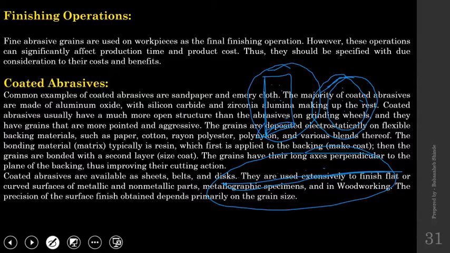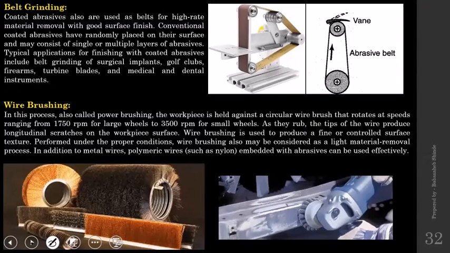This technique is called as coated or bonded abrasives. And another one is using free abrasives. Means abrasives are not fixed on some surface, they are in a powder form itself, and those abrasives are used as it is to remove the material. That technique is called as free abrasives. So free abrasives and coated abrasives. So coated abrasives has got certain techniques.